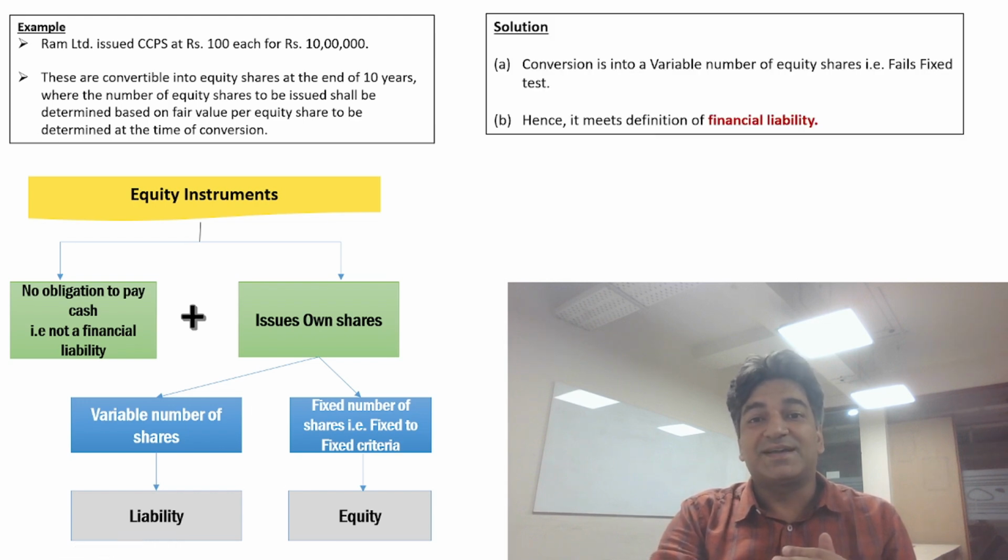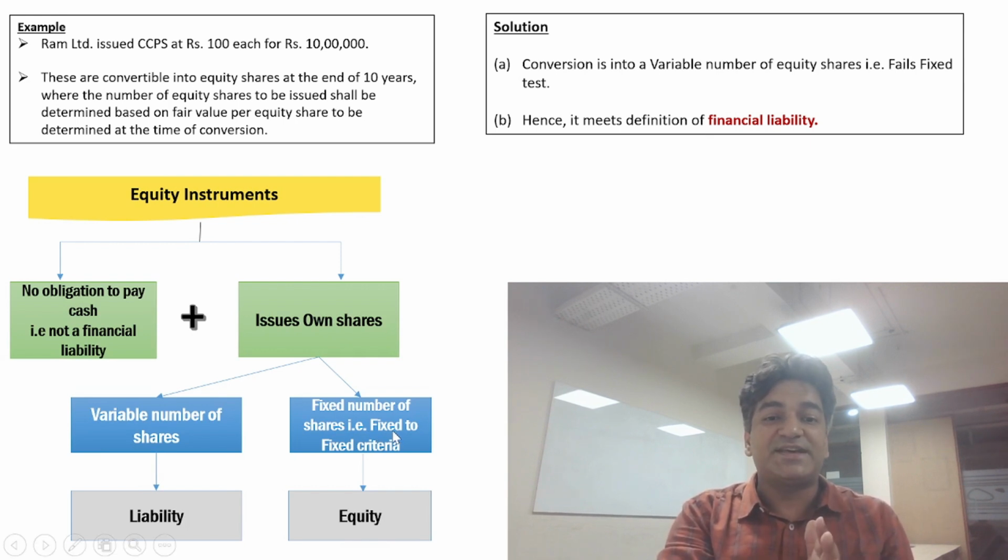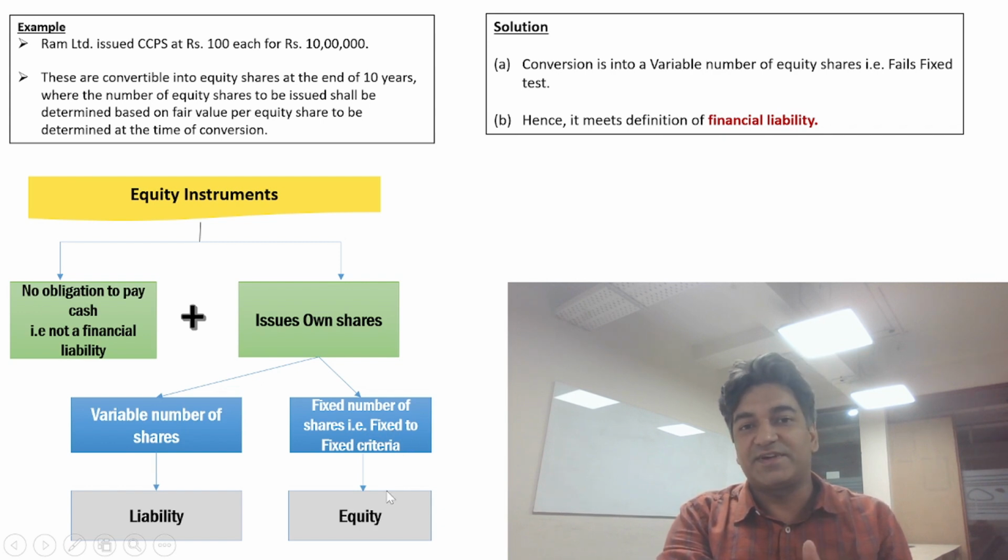Since the conversion is into a variable number of shares, that is, it fails the fixed to fixed test, it meets the definition of a financial liability. So friends, whether CCPS are a financial liability or an equity instrument, it all depends on the terms of the contract. If a fixed number of shares is issued, that is, the fixed to fixed criteria is passed, then it will be classified as an equity instrument. If a variable number of shares is issued, it will be classified as a financial liability.